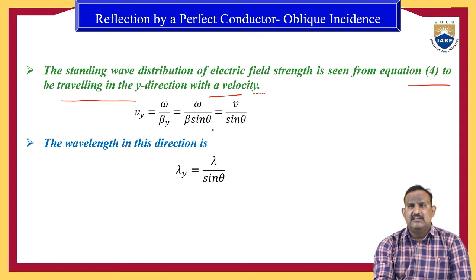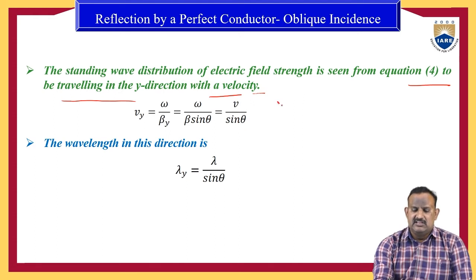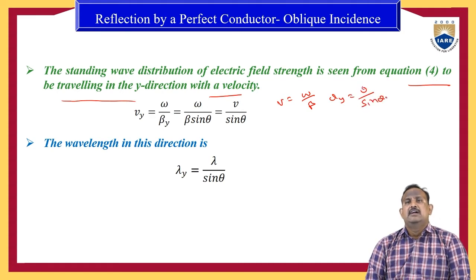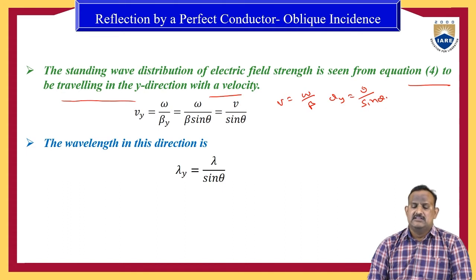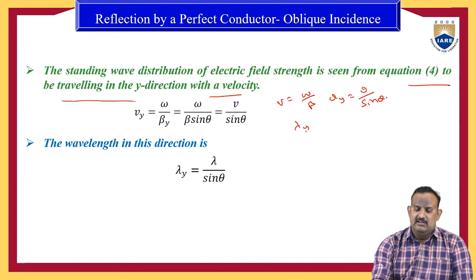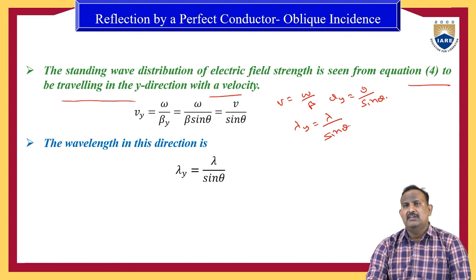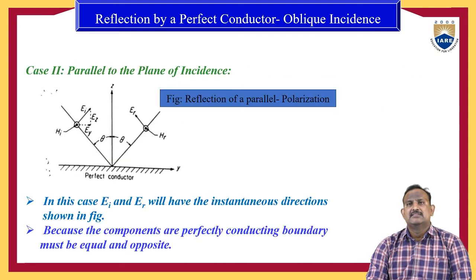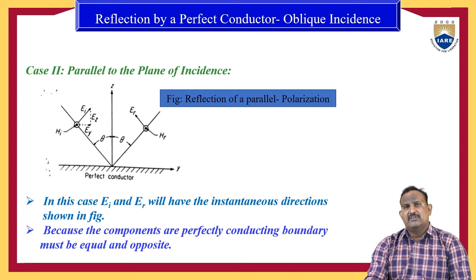Omega by beta sine theta is equal to V by sine theta, because omega by beta is nothing but V. Therefore Vy is equal to V by sine theta. And the wavelength in this direction is known as lambda y. Lambda y is equal to lambda by sine theta. So this is about the first condition.